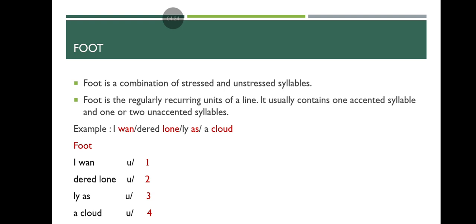Here we can see four different feet. I won, this is one foot. Dered lone, this is second foot. Lee as, this is third foot. A cloud, it is fourth foot.